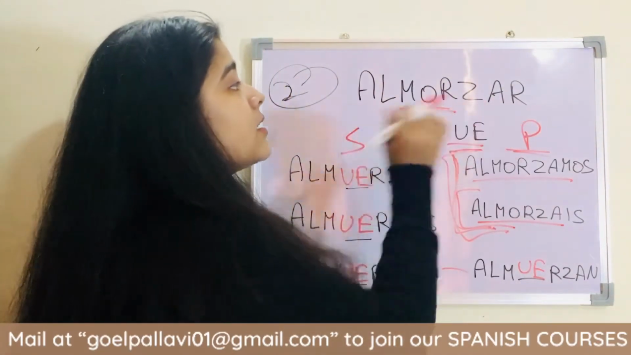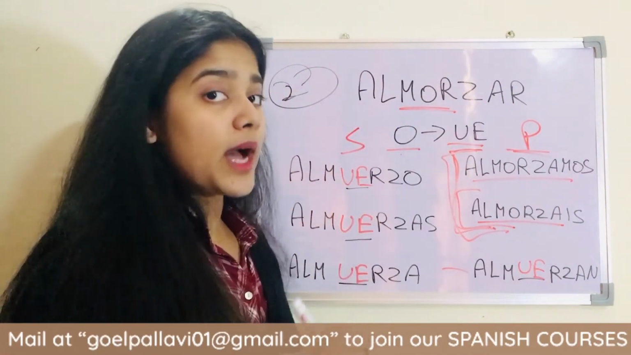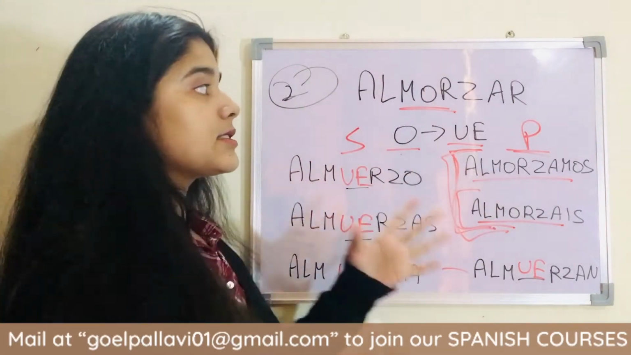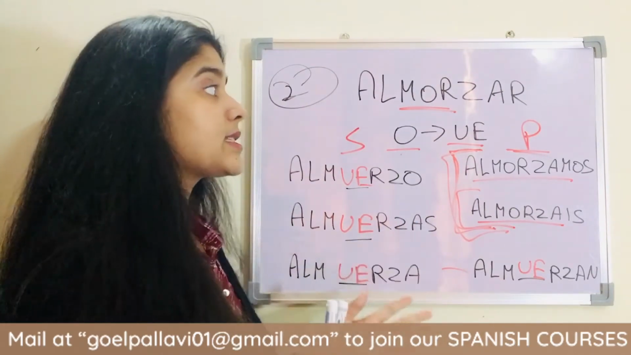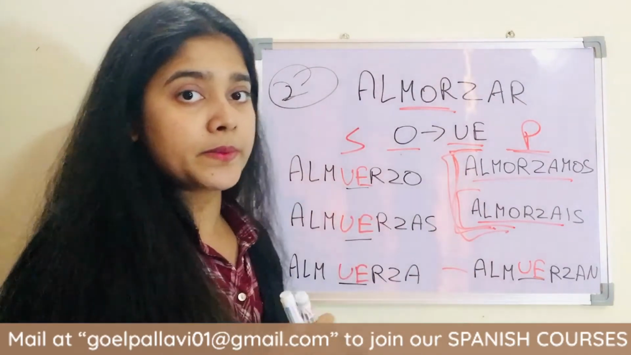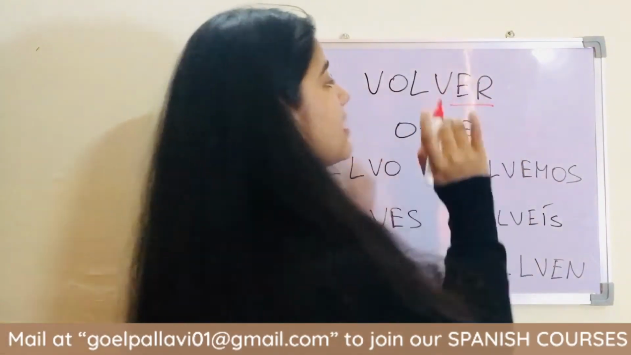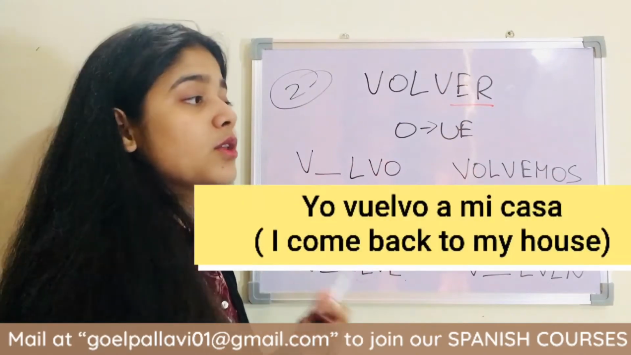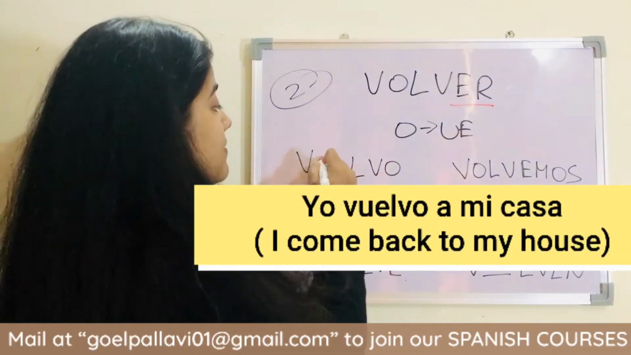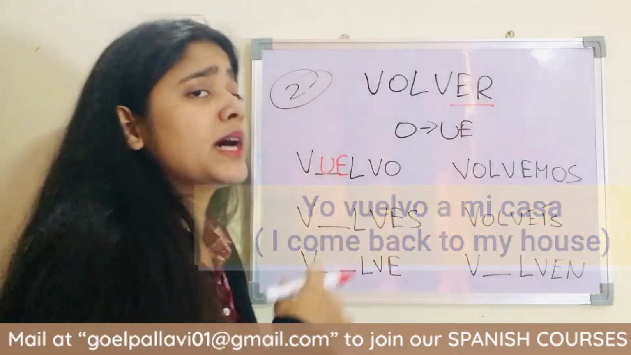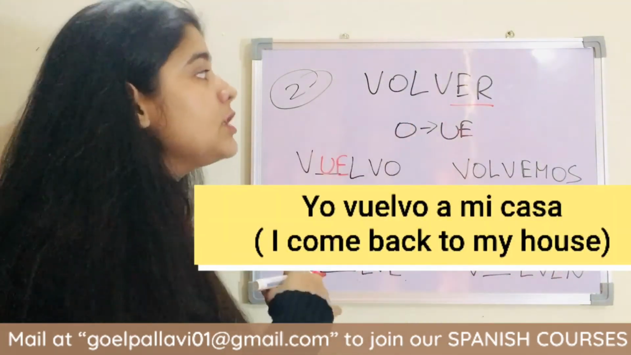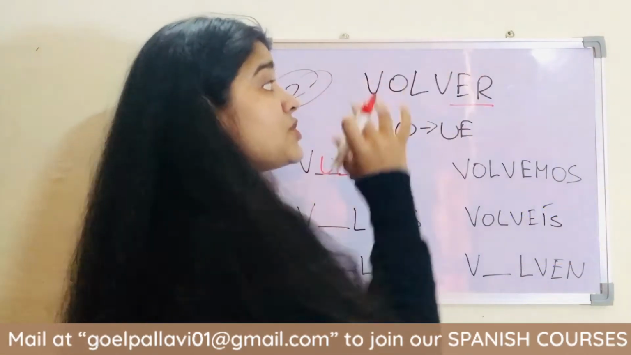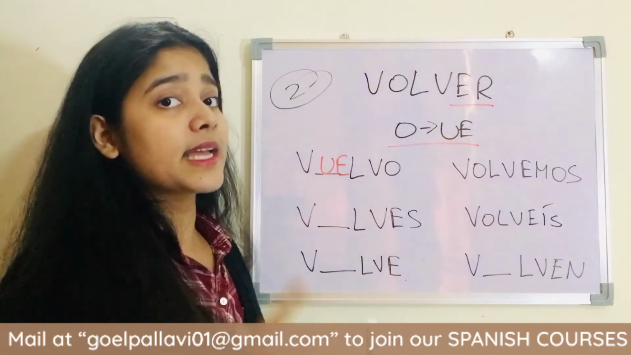So almorzar, which means to eat lunch or to have lunch, is part of O changes to UE, the type 2 of stem changing verbs. Now let's get to the ER ending verb. Here we have volver, which means to come back. Yo vuelvo a mi casa. I come back to my house. Volver is an ER ending verb and is part of this type of stem changing verbs.